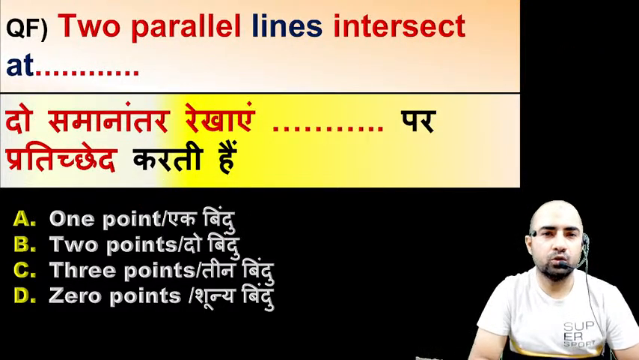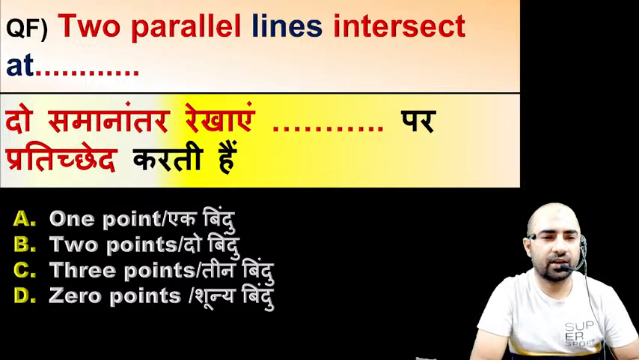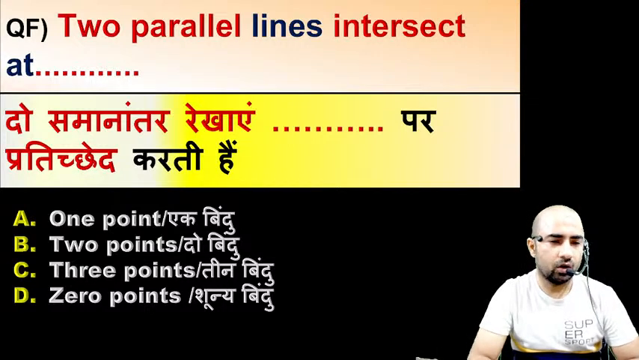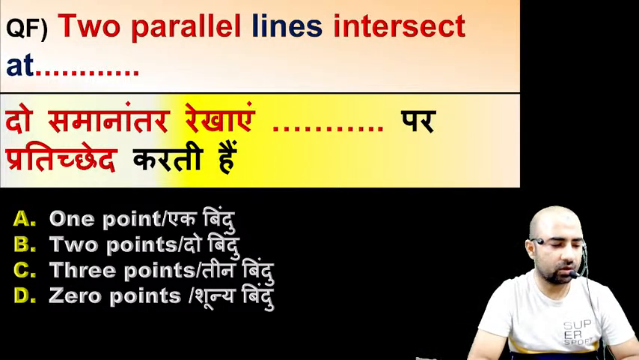Question number F. Two parallel lines intersect each other at only 1 point, only 2 points, 3 points or 0 points. What will be the answer of question number F?